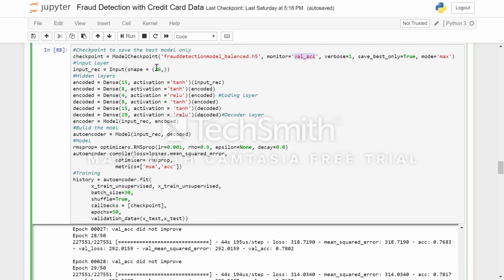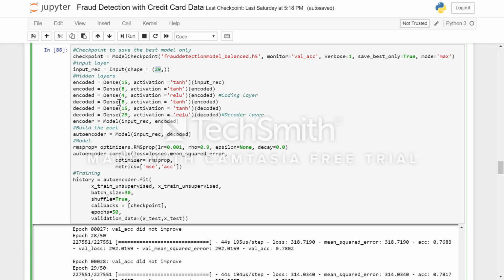Now the input is shape 29, and then we have 5 hidden layers with 15, 8, 4, 8 and 15 nodes. The idea I have used here is that if the input has shape n, the next layer has a shape almost n by 2. Here 29 by 2 is very close to 15, so I've used 15, and then 15 by 2 is close to 8, and 8 by 2 is 4.